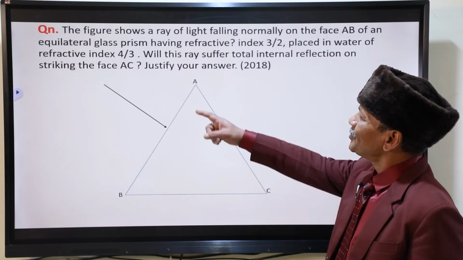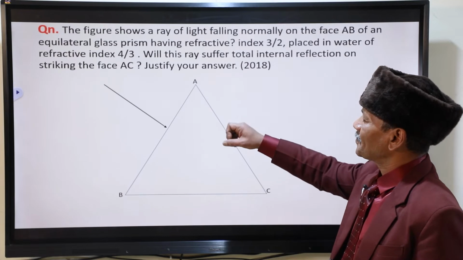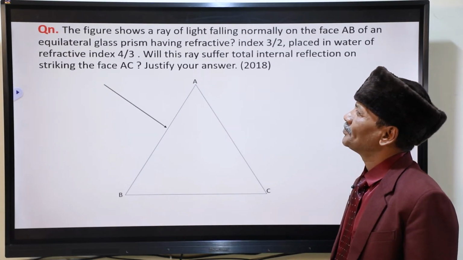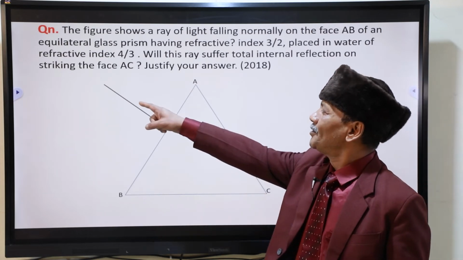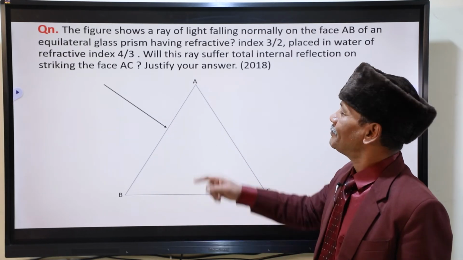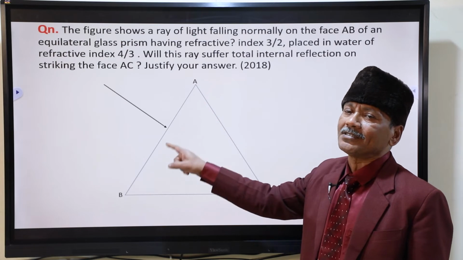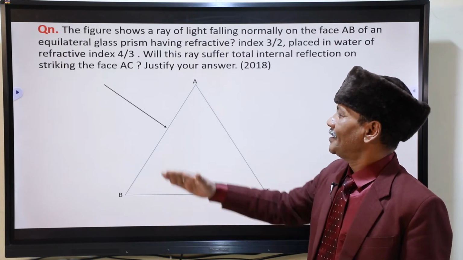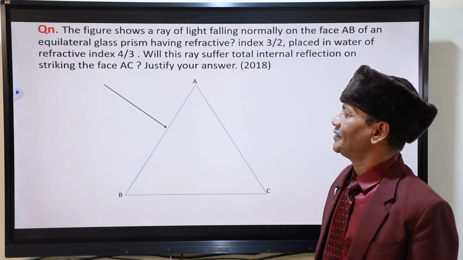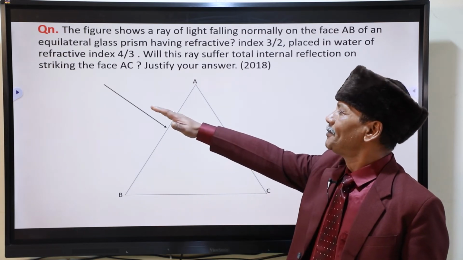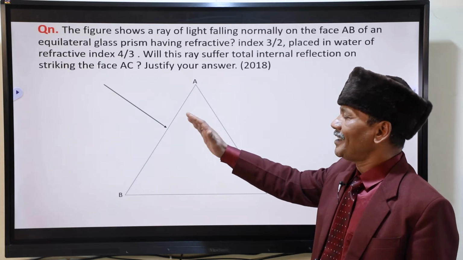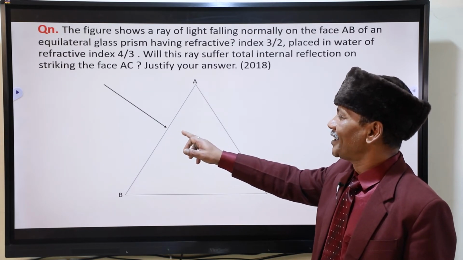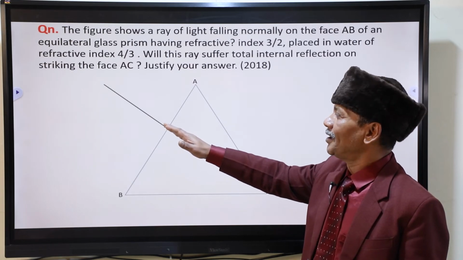It is one of the most important questions related with the prism. A ray is coming down perpendicularly over the surface of the prism. This is the refracting surface. Ray is coming perpendicularly. When the light ray comes perpendicularly, it has no deviation. Angle of incidence 0, angle of refraction will be also 0.